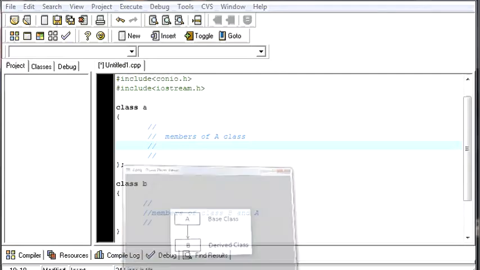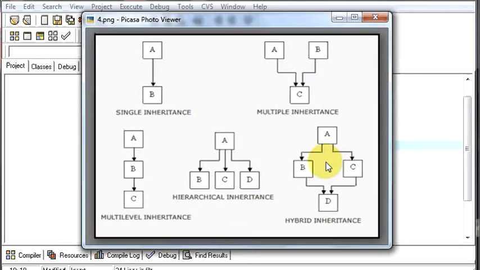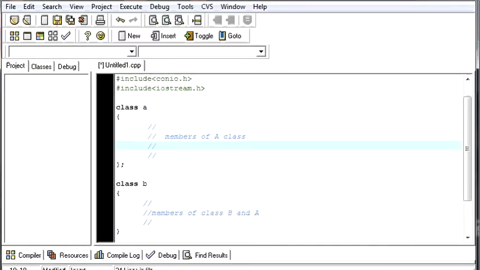Now let's see some more about inheritance. What we have seen now is single inheritance, where the single base class A is getting derived to class B, then A is getting derived to C, and again derived to D. That means the properties of A are getting derived in B, in C and D. So there is one base class and 3 different derived classes. Let us see the different types of inheritance we have. We have single inheritance, which we just talked about.